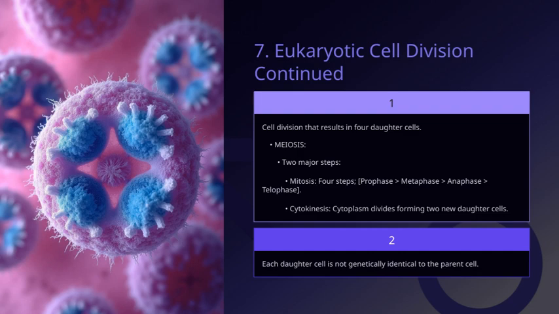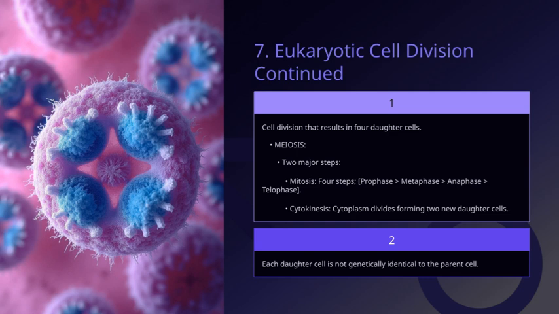Moving on to mitosis, this process involves four main steps: prophase, metaphase, anaphase, and telophase. These steps work together to ensure the accurate distribution of duplicated chromosomes into each daughter cell. It's a tightly regulated process that maintains genetic consistency during cell division.